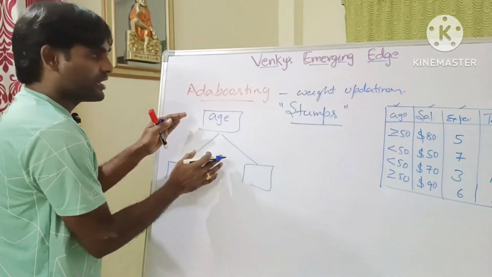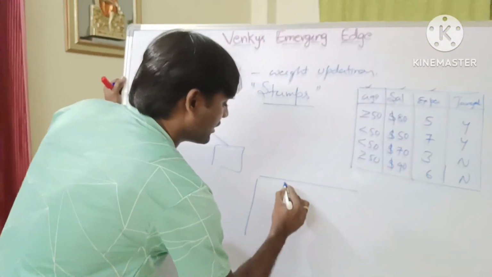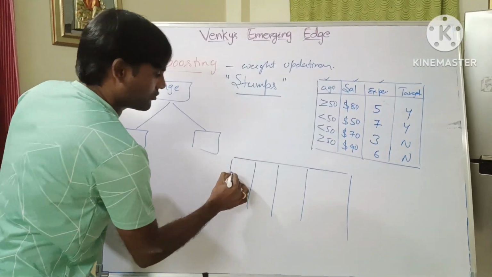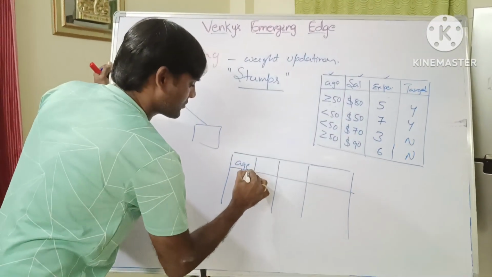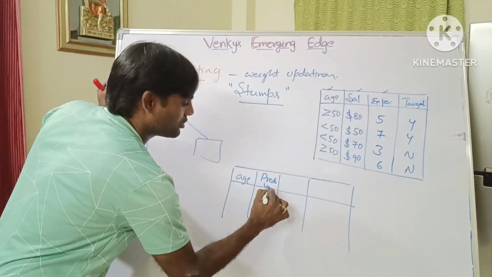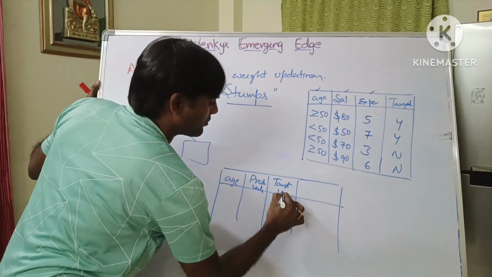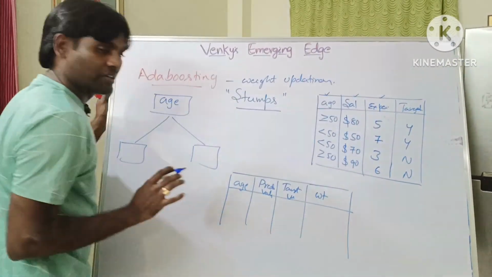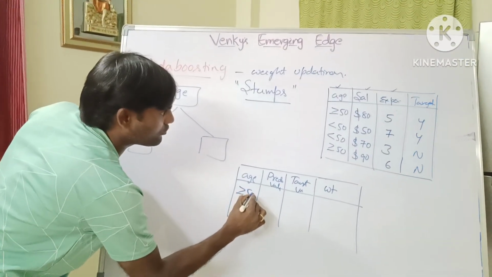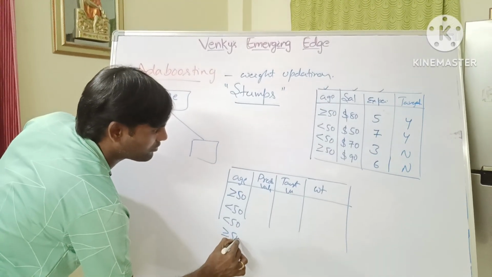Is it clear? That means we need to create a new table for age. The table contains 4 different columns. The first column is age, the second one is the predicted value, the third one is the target value, and the last one is weight. Is it clear? So how many rows? 4. Then we rewrite all the values in a new table. Less than 50, less than 50, greater than 50. Is it clear?